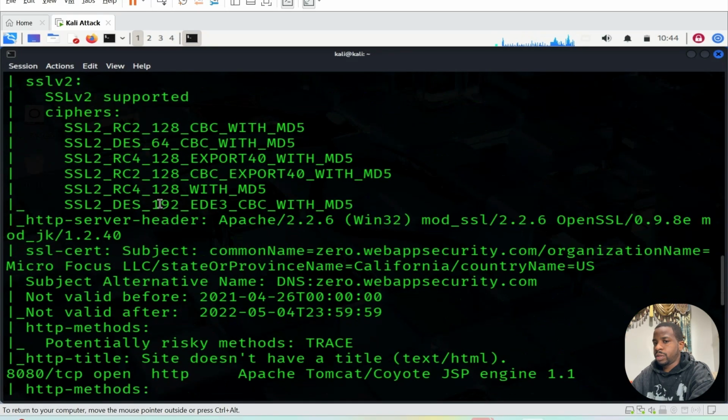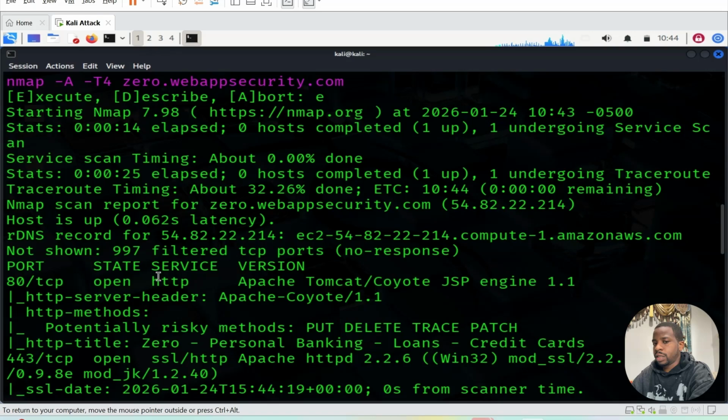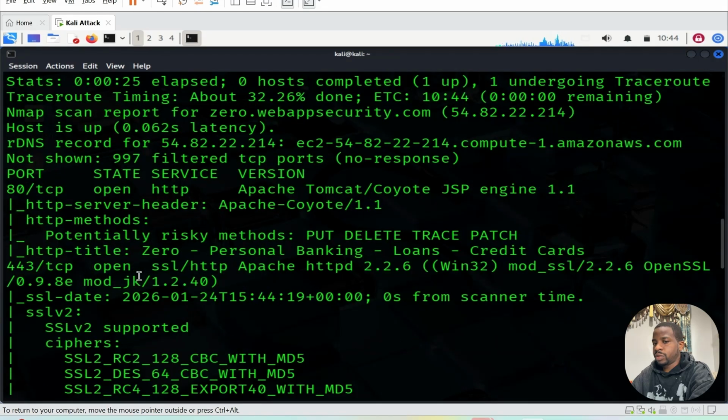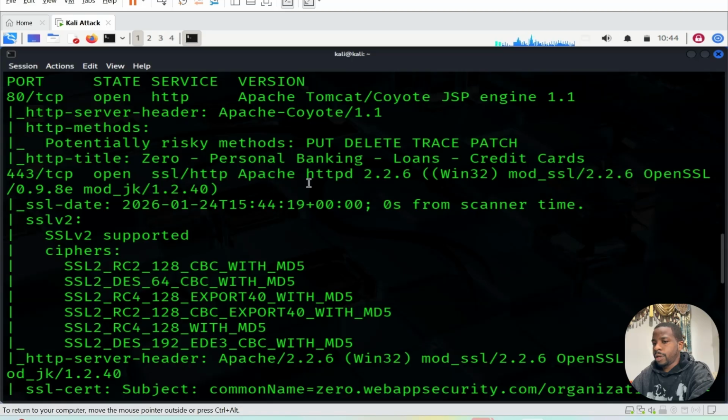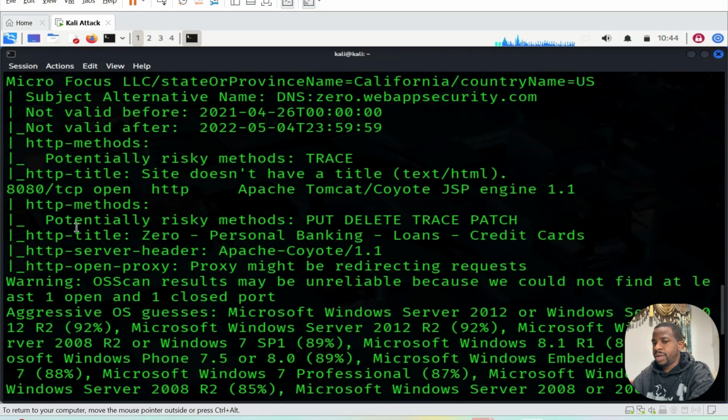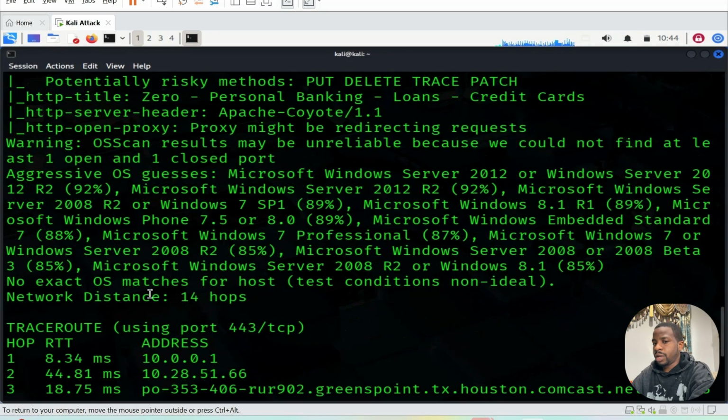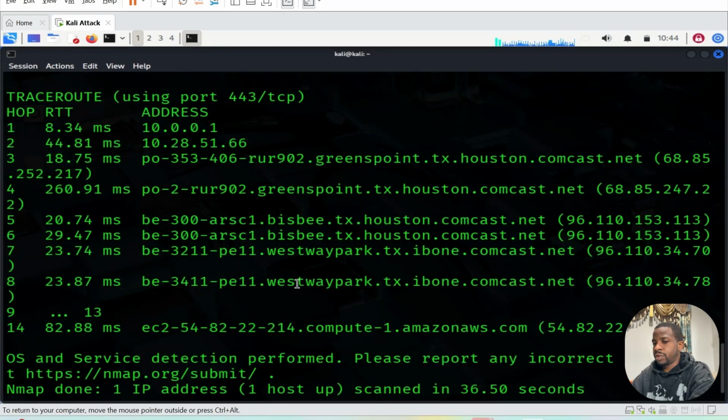You see, this is why I wanted to do this scan. It's not just telling us the ports, it's giving us more details. On port 80, there's a server header, so now we know the version being used. It's Apache Tomcat, Apache Coyote, Apache HTTPD. Now we have a little more information because we can look at the vulnerabilities of these servers and then make an accurate attack. Microsoft server. So you see, it gives us the route it's taking using port 443.